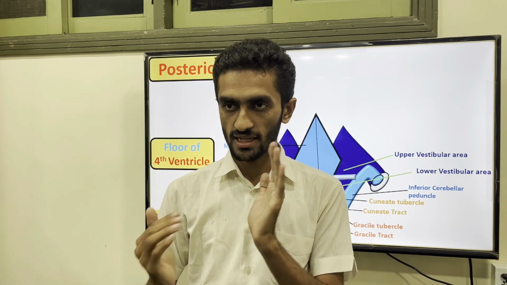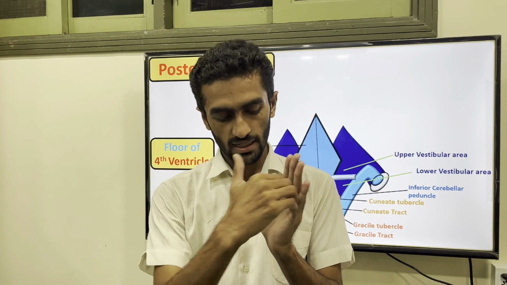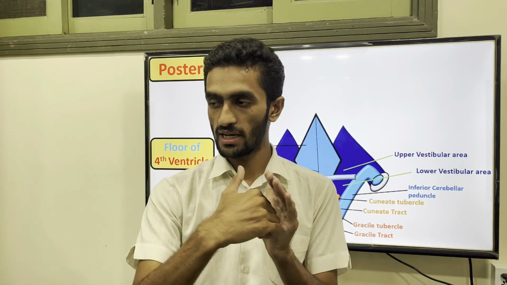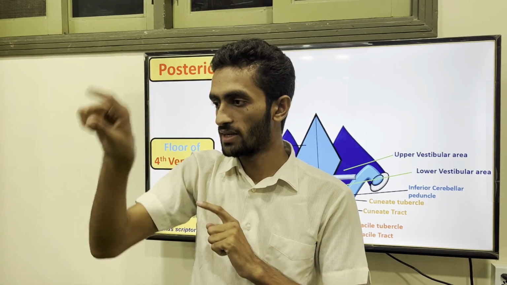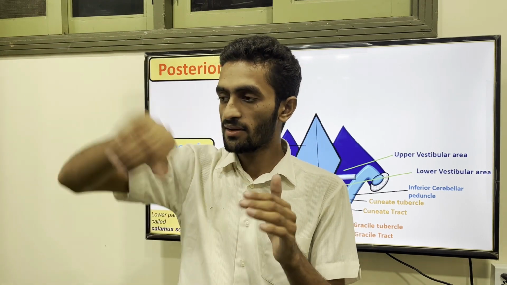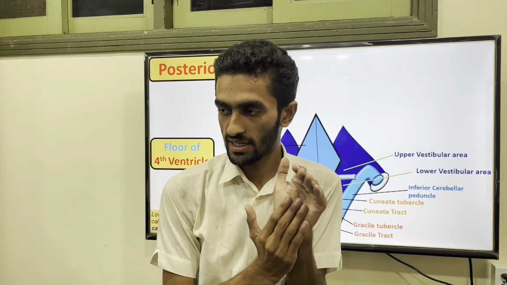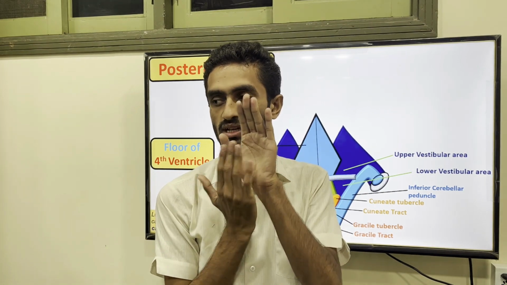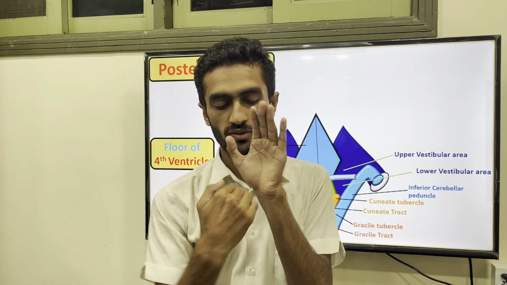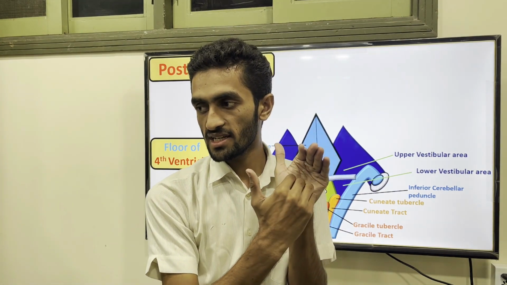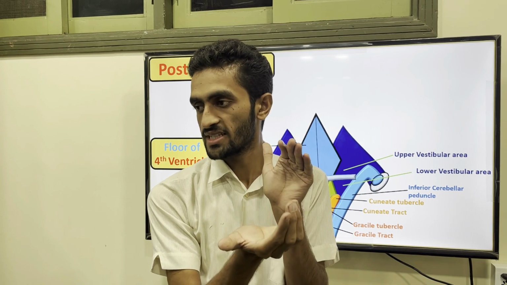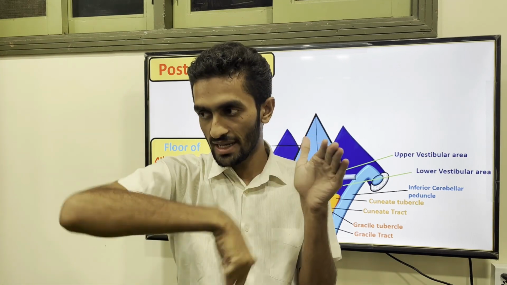The facial nerve, when it comes, moves posteriorly like a curve around the abducent and forms a depression on the fourth ventricle, because posterior is the fourth ventricle. This depression formed by the facial nerve is the facial colliculus, because it moves like this.